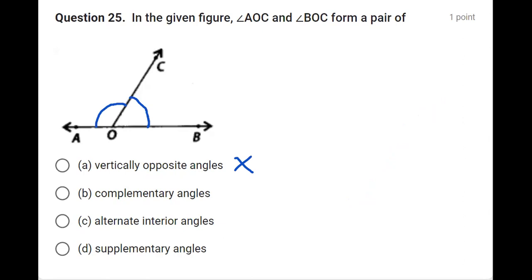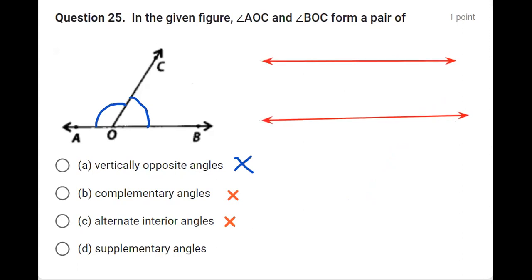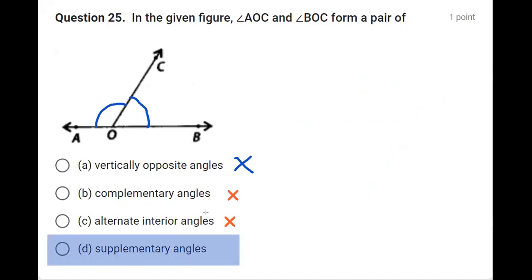Now the second one, are they complementary? No, not complementary. As you know, the sum of these two angles is not 90 degrees. Similarly, they cannot be alternate interior angles, because alternate interior angles are formed when two parallel lines are intersected by a transversal, and then these angles are called alternate interior angles, and they are equal if the lines are parallel. Now, we are left with the last statement, which says that they are supplementary. Yes, as you can see that they are forming a straight line. So therefore, this is the correct answer. That means these are supplementary angles.